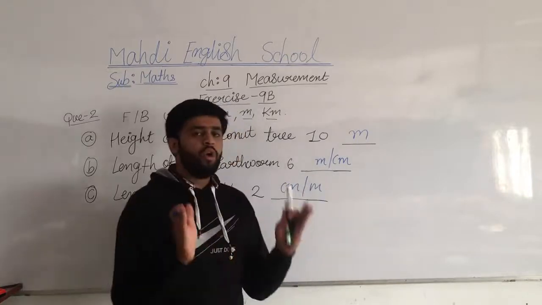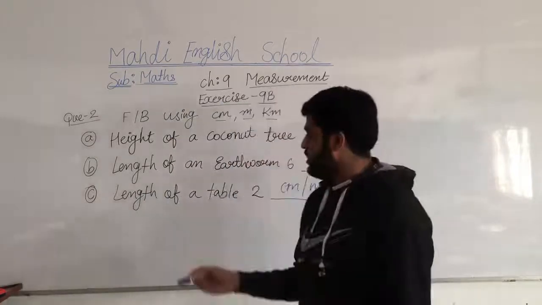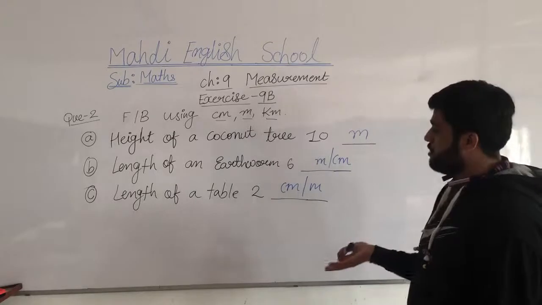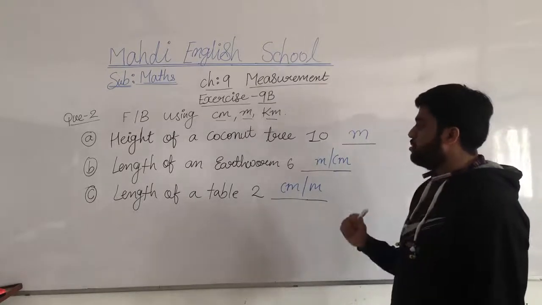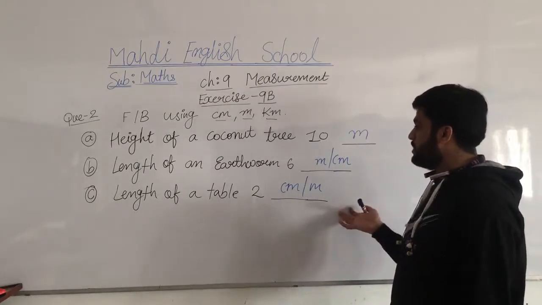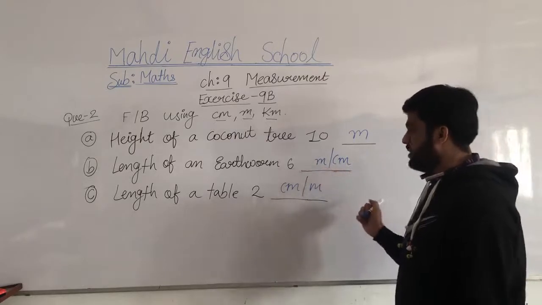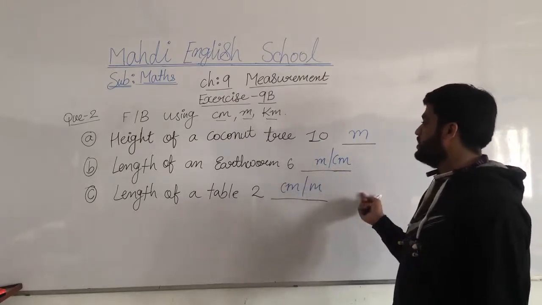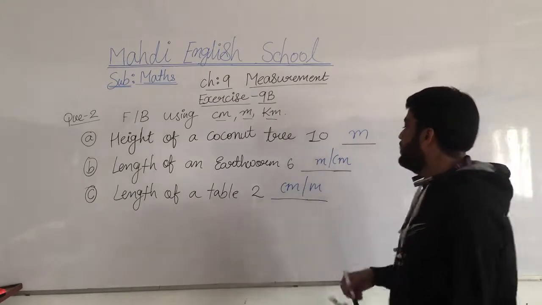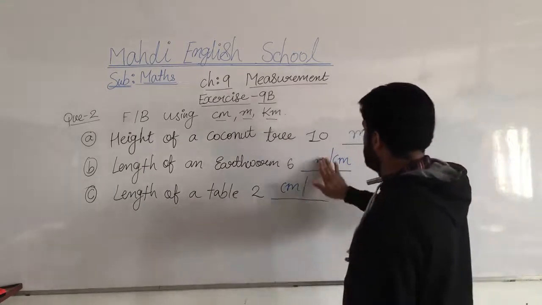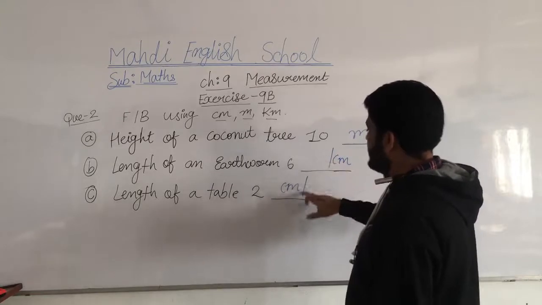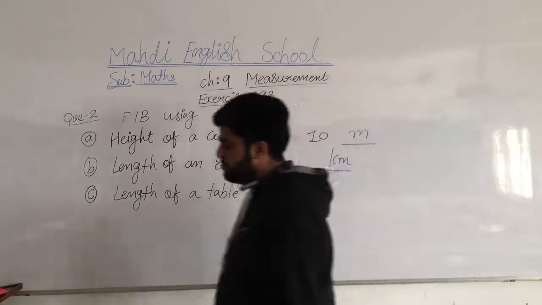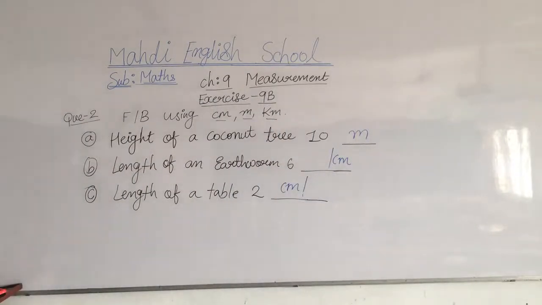If we have a small table, or a proper size is not mentioned, then 2 is what, centimeter or meter? Earthworm 6 meter? We can also apply 6 centimeter, because we have got this answer in the centimeter. Understood? Then we will move on further, my dear students.